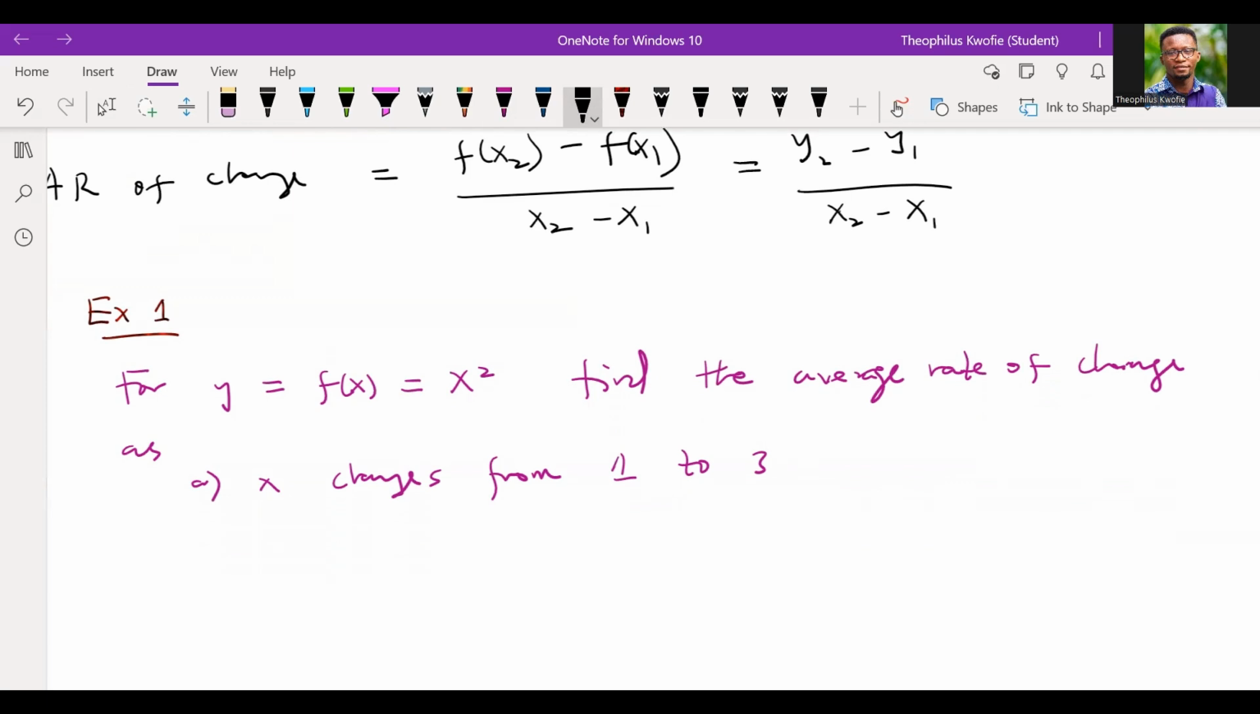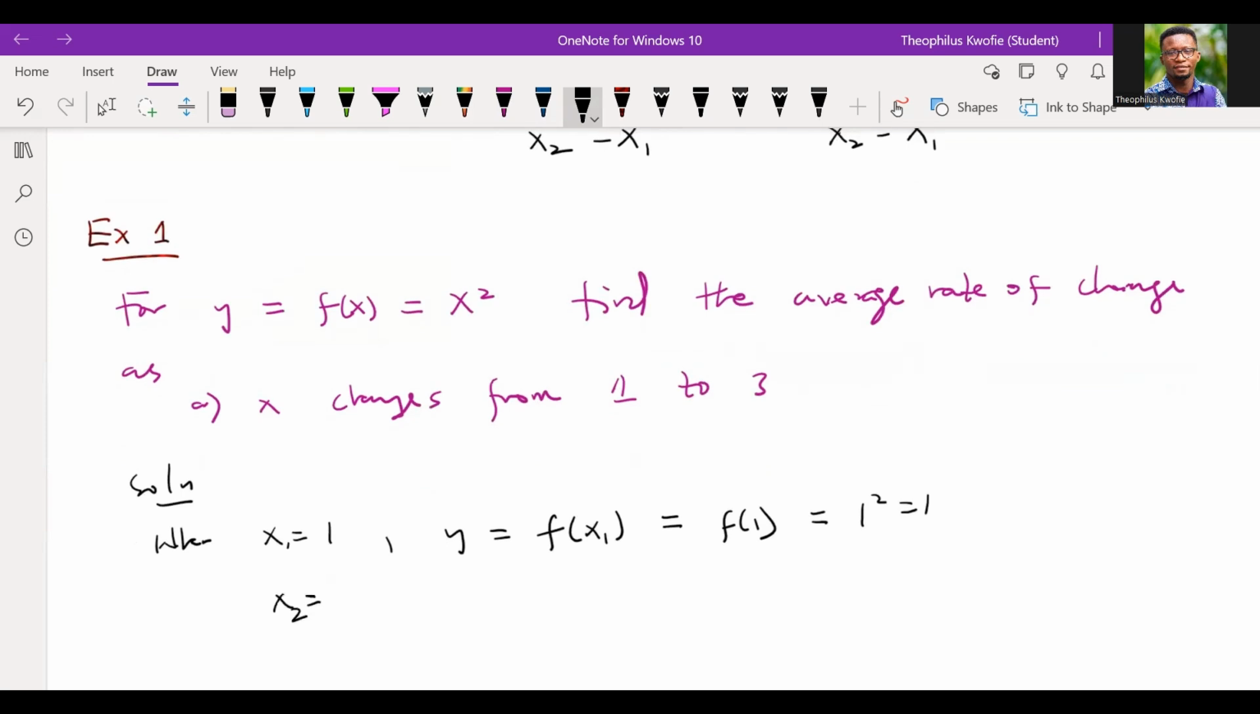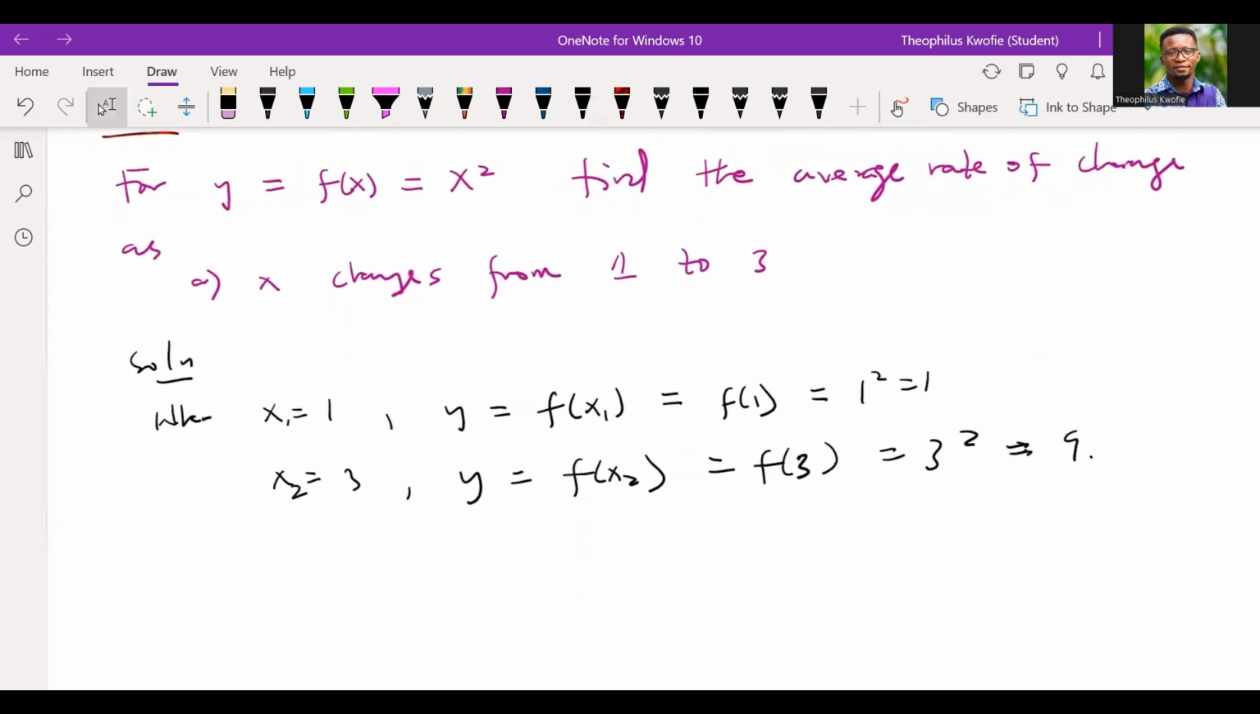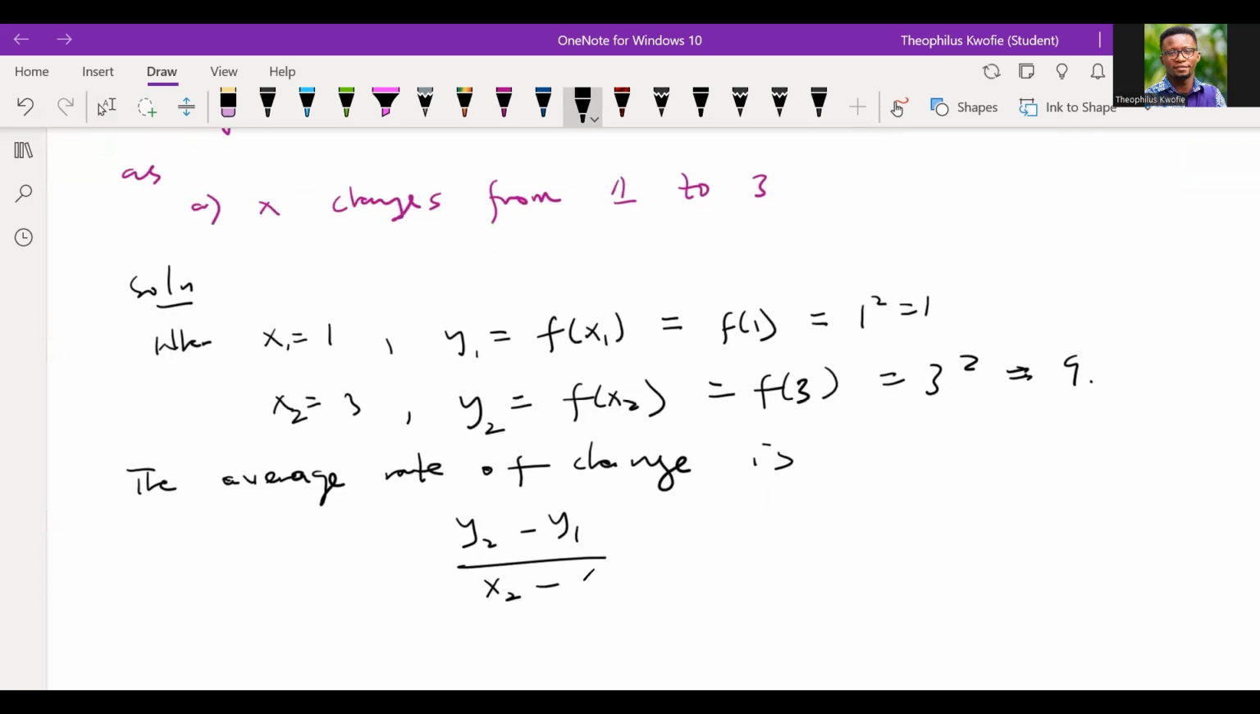What we need to do is, when x1 is equal to 1, we find its corresponding output value. When x is equal to 1, what will be its corresponding output value? That will give us 1 squared, which is 1, right? When x2 is equal to 3, you're going to have 3 squared, and that gives us 9. So now, based on the formula, the average rate of change will be y2 minus y1 over x2 minus x1.